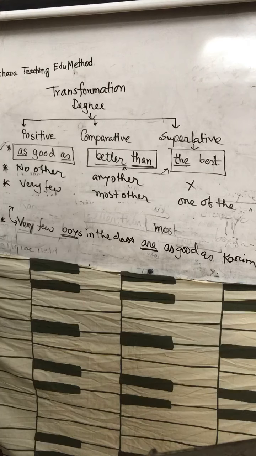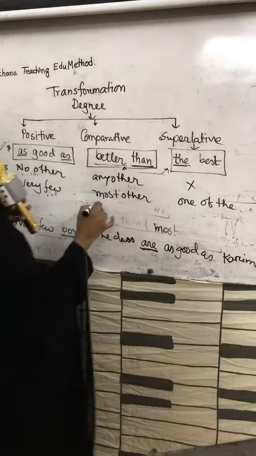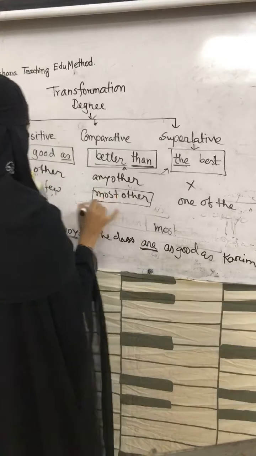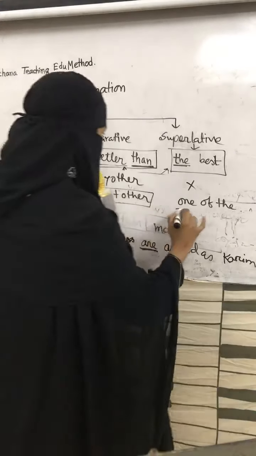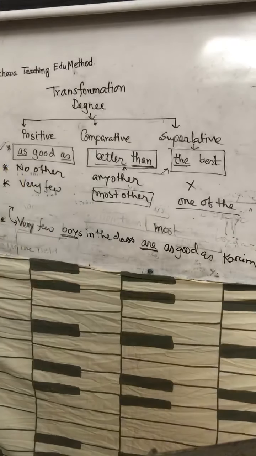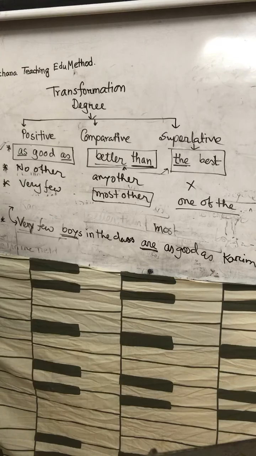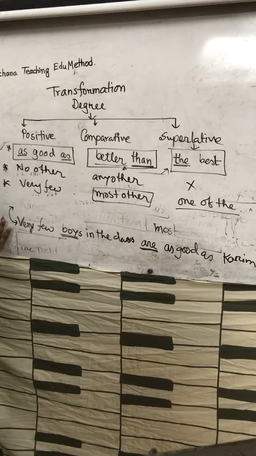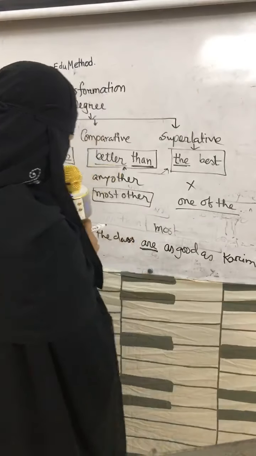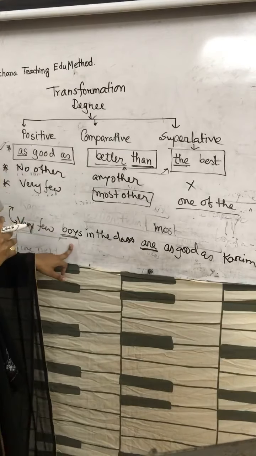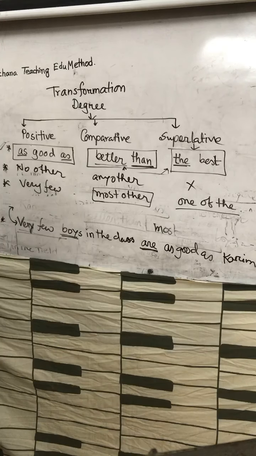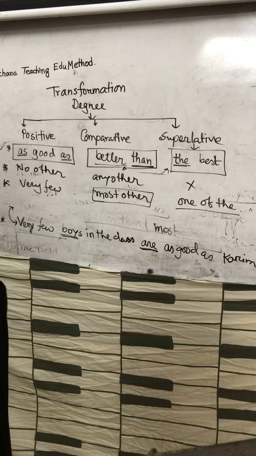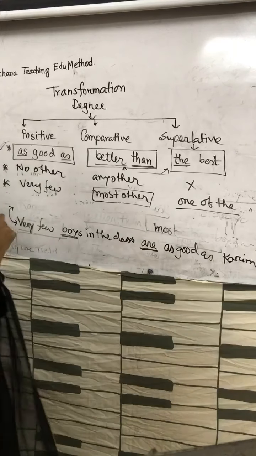So you must use the most of the word in the comparative form and one of the in the superlative form. So what should be the answer of the superlative degree of this sentence? Karim is one of the best boys in the class. Next, an example of the exceptional rules. You can write it down.